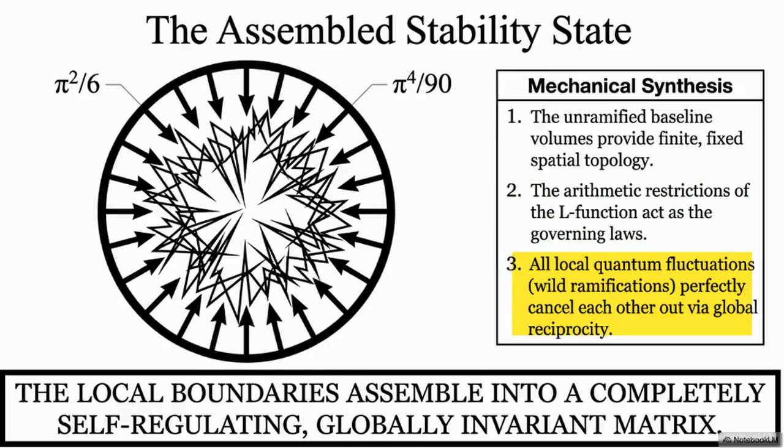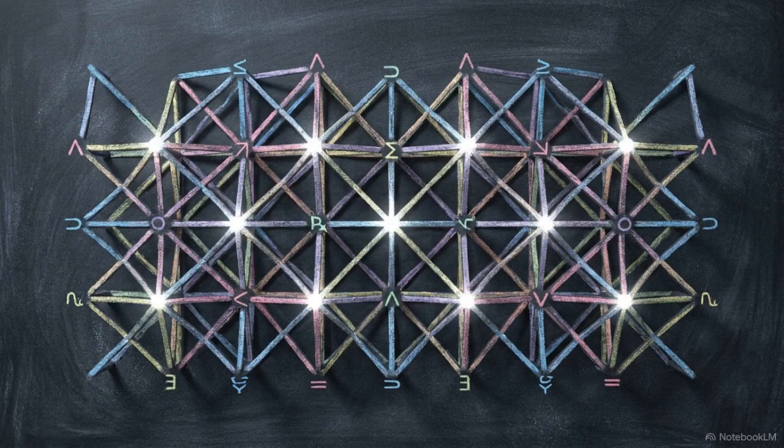Through the rigid equivalence of spectral projections, the macroscopic field equations maintain absolute topological stability, operating as a completely self-regulating, globally invariant matrix.